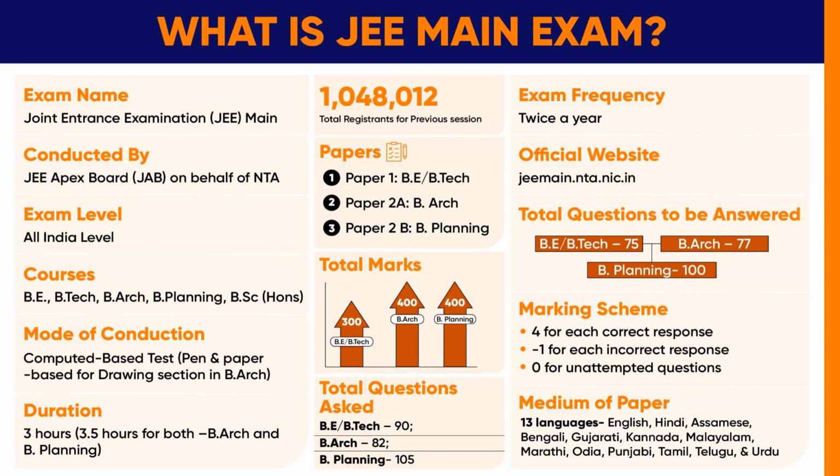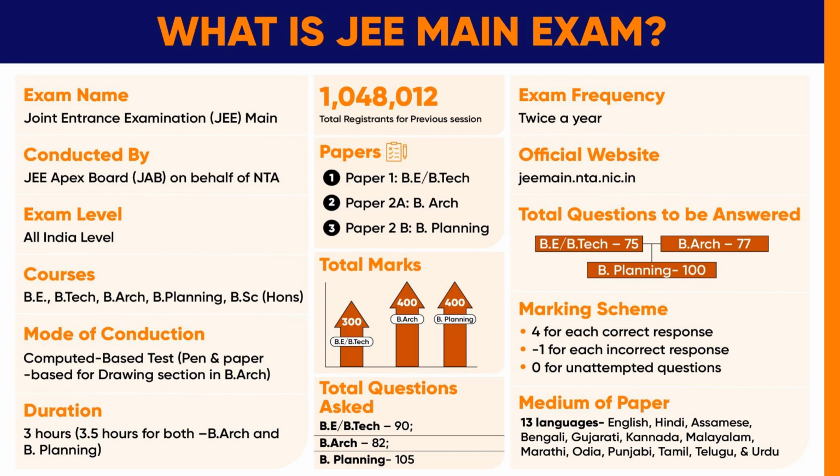The duration of the exam will be 3 hours, and 3.5 hours for both B Architecture and B Planning. There will be 3 papers. Paper 1 is BE or BTech, Paper 2A is B Architecture, Paper 2B is B Planning. The total marks for BE or BTech is 300, for B Architecture is 400, for B Planning is 400. The total questions asked in BE or BTech is 90, for B Architecture is 82 and for B Planning is 105. The exam is conducted twice a year and the official website of JEE Main is